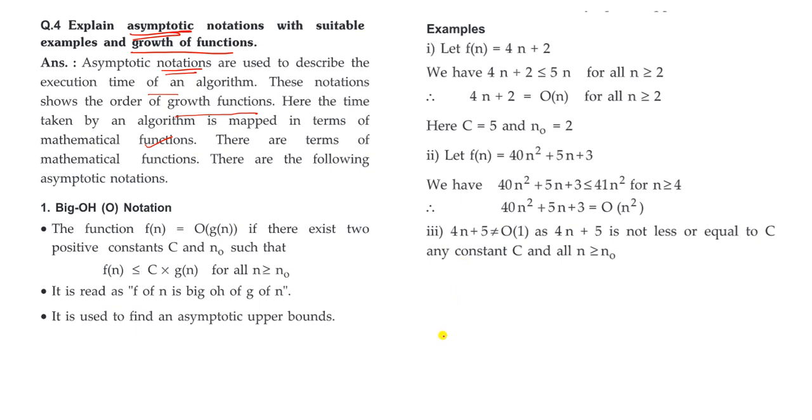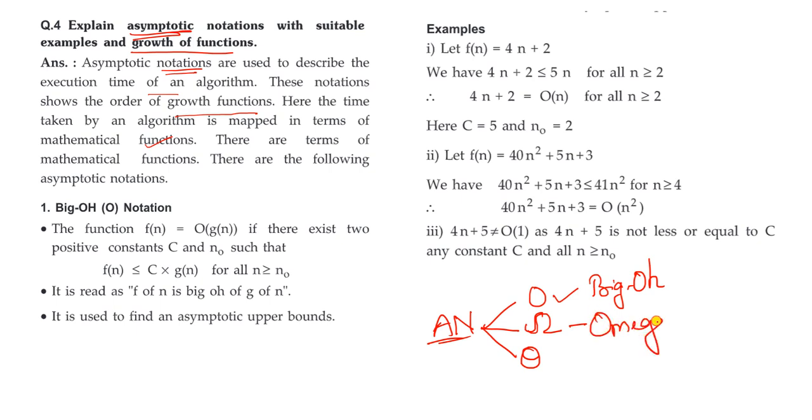So how many do we have? We have 3 asymptotic notations: big O notation, omega notation, and next one theta notation. So we have big O, which we denote as big O, and this is not sigma, this is omega notation, and this one is theta.